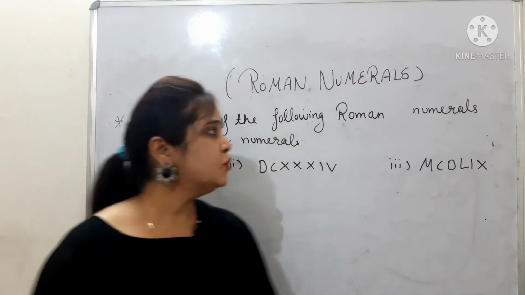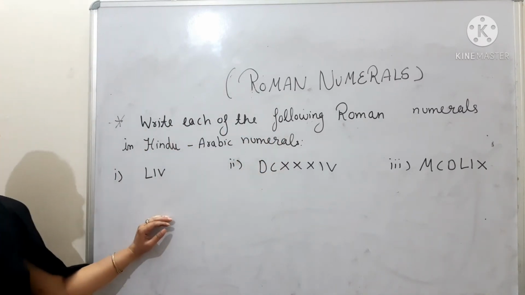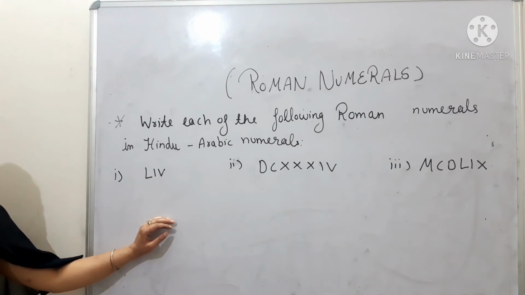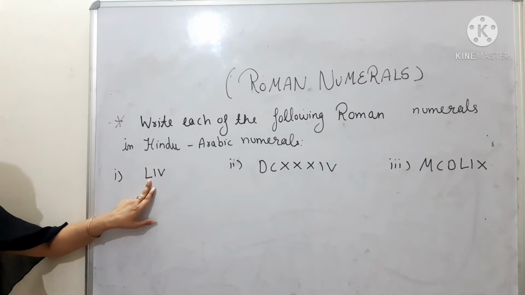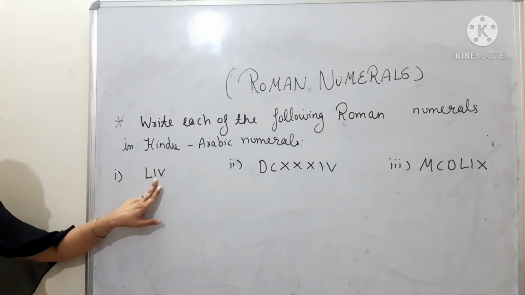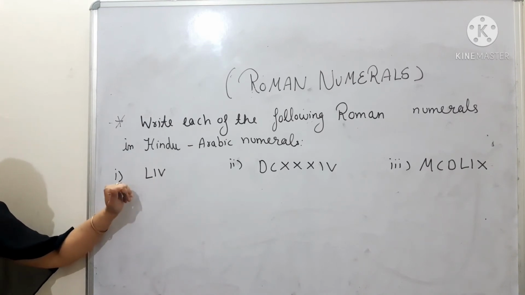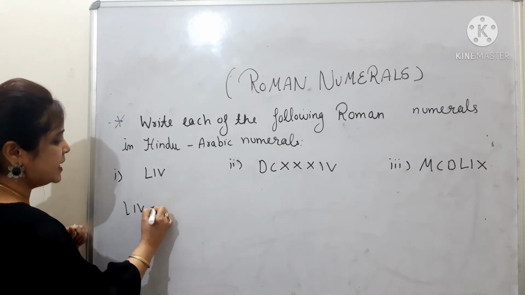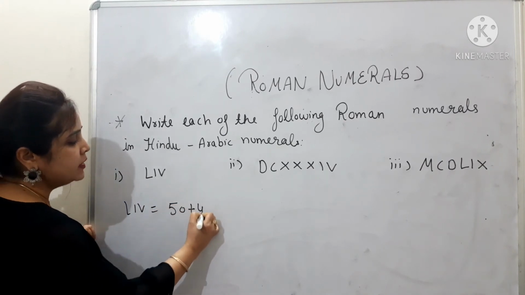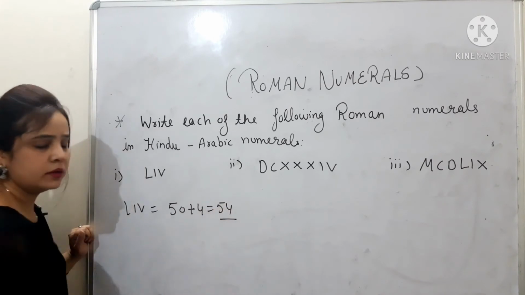Now in these questions, what is given? Write each of the following Roman numerals in Hindu Arabic numerals. The first one is LIV. Now see, this L is of greater value as compared to this I and V. So it means we will be adding 50 plus 4. 50 plus 4 is 54. So this LIV is written as 50 plus 4, that is 54.